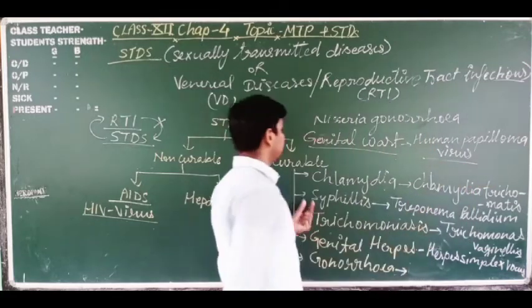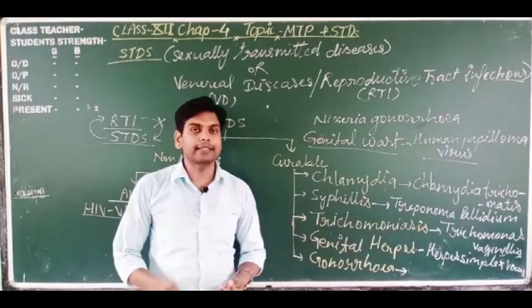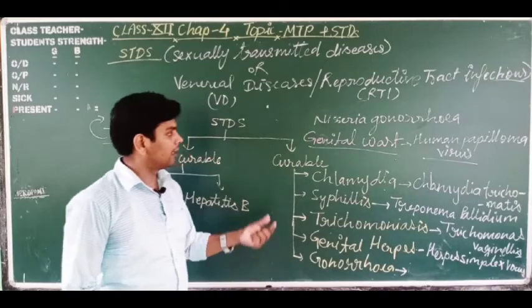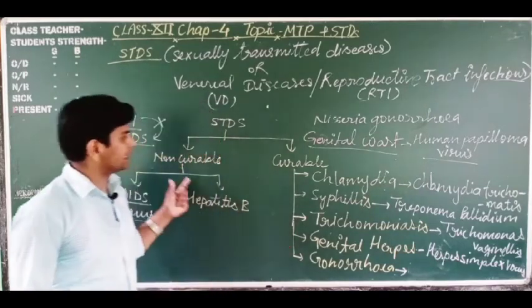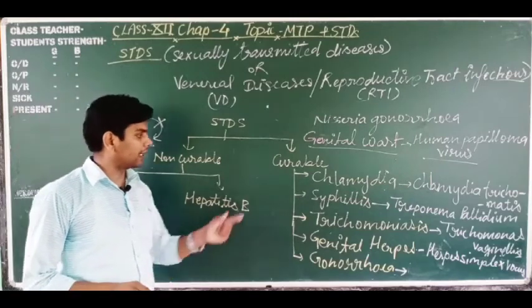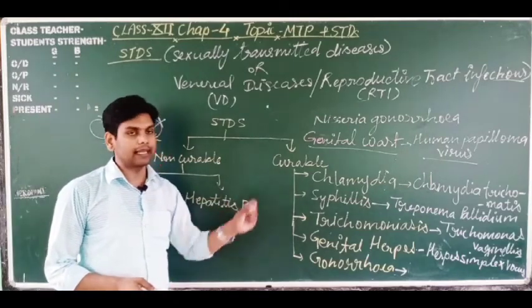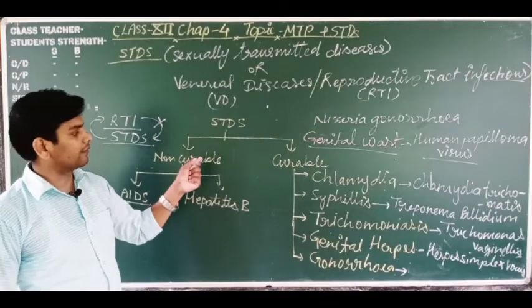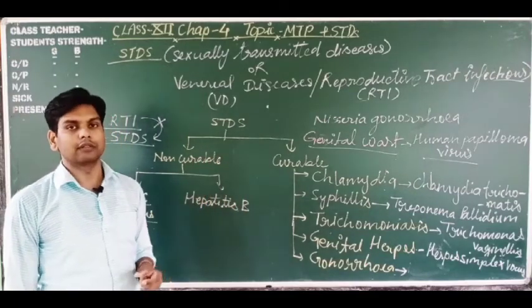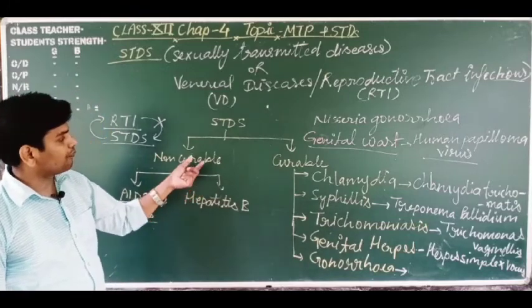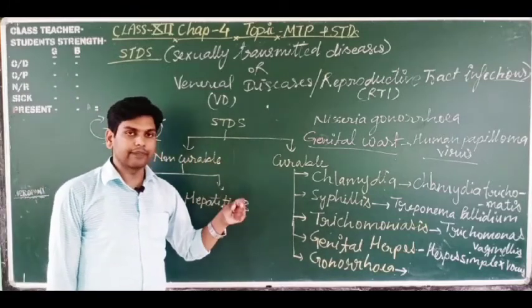And the symptom of this disease is warts, reddish colored rashes formed on the external genitalia. So all these diseases, if they are not cured in time, may cause cancer also. So these may be very dangerous if they persist.